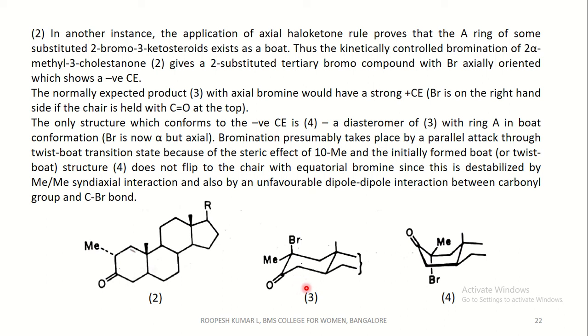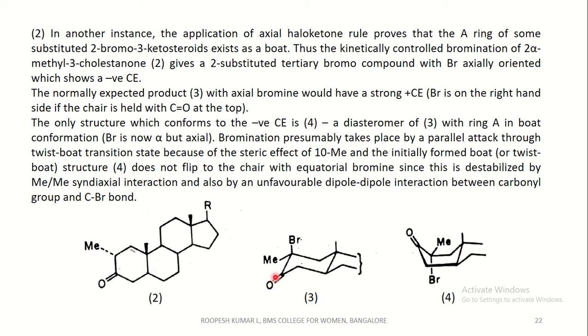This expected product with axial bromo would have a strong positive effect. That is, the bromine is on the right hand side. This is the right hand side of the chair, held with the CO at the top. That is, as I said to you, this is not the correct structure.